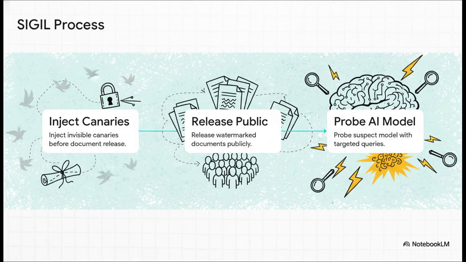In practice, this rolls out in a very clear chronological process. Step 1, before releasing your document, you inject a small number of these invisible canaries and you store the specifics in a sealed escrow. Step 2, you just release your watermarked documents publicly, business as usual. And then step 3, when a suspect AI model is deployed, you probe it with targeted queries specifically designed around your canaries to see if, well, the dye pack exploded.